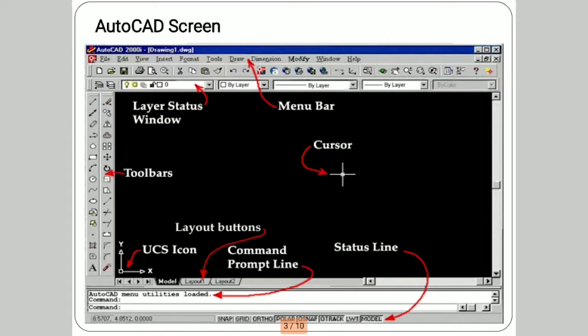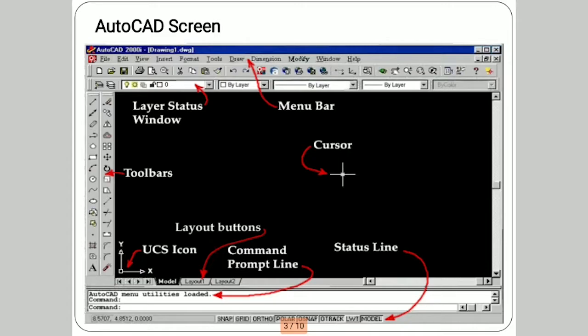Then in the screen some toolbars are there, then the layer status window. Then the menu bar has file, edit, view, insert, format, tool, draw, dimension. Then this plus sign shows the cursor.